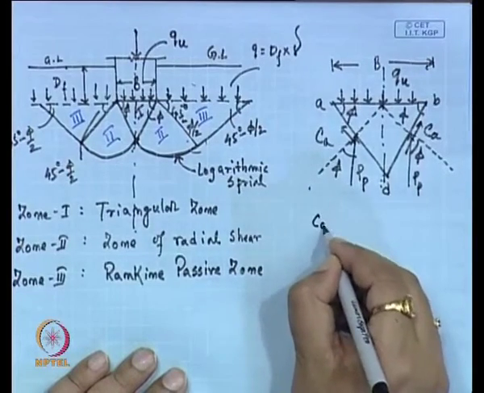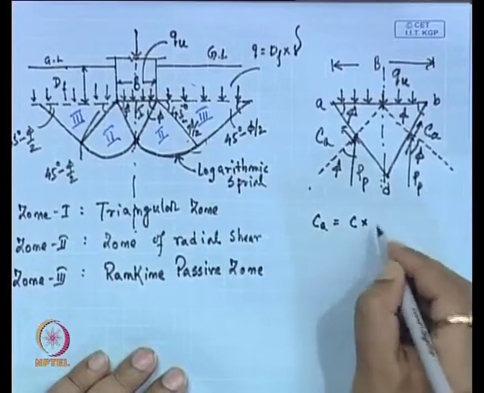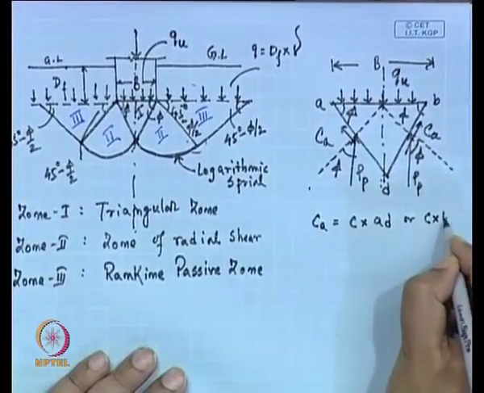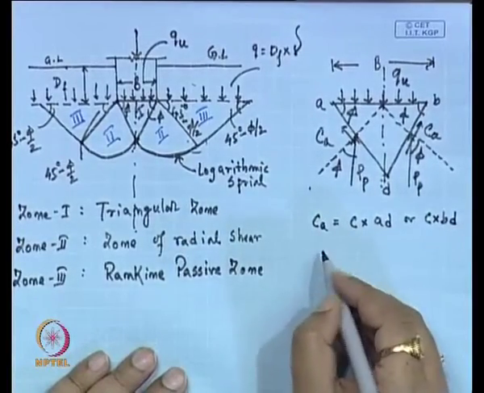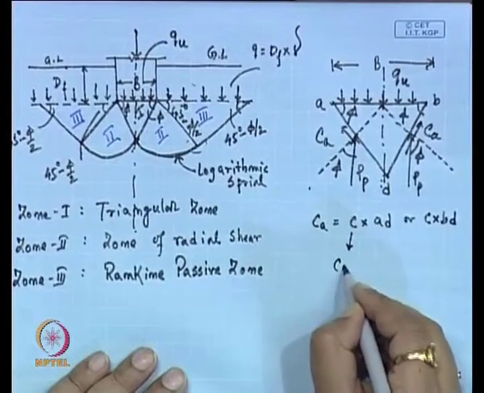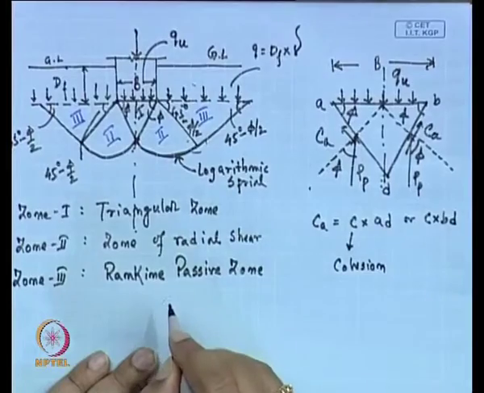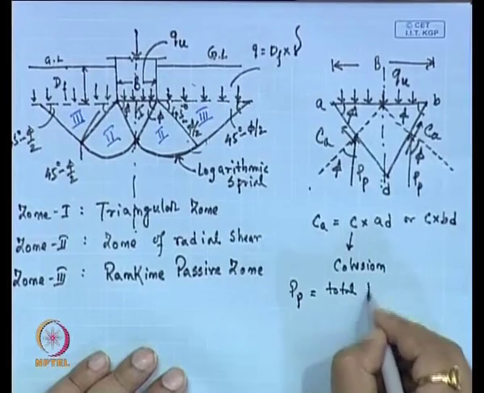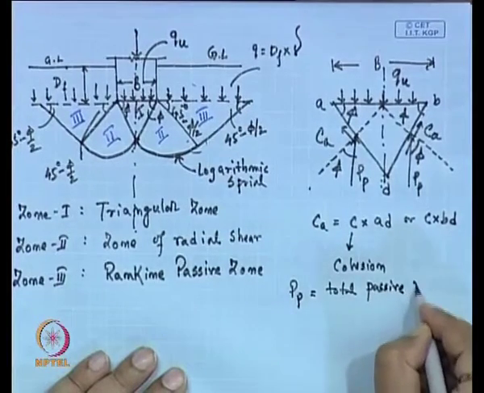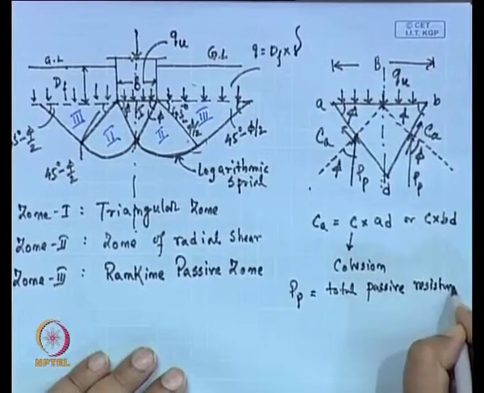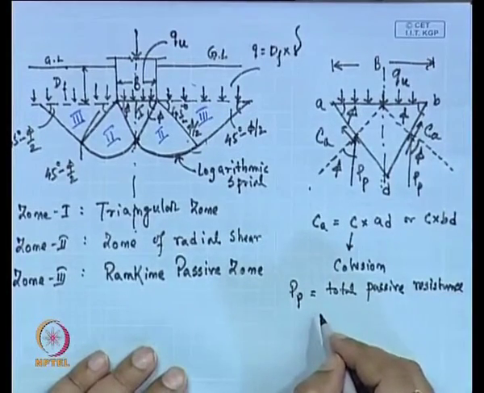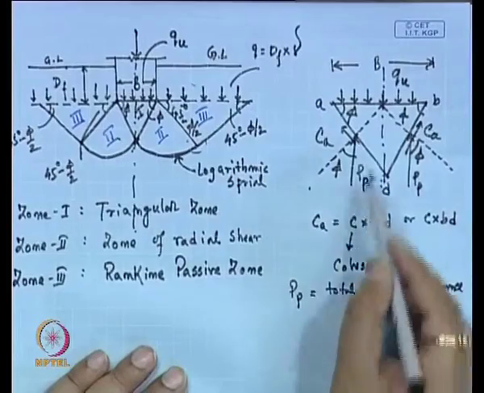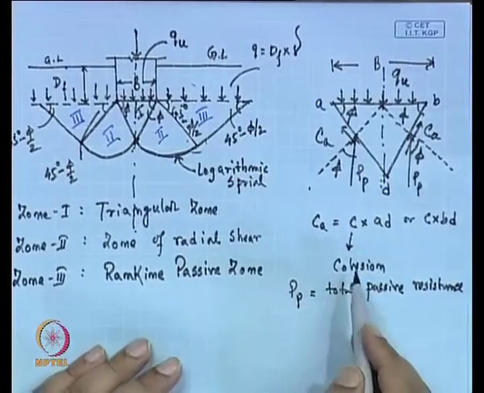Now, we can say this CA is equal to C into AD or C into BD, where C is the cohesion, and PP is equal to the total passive resistance that is acting here.